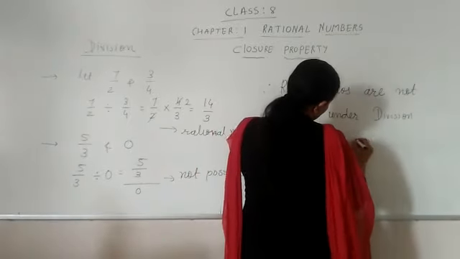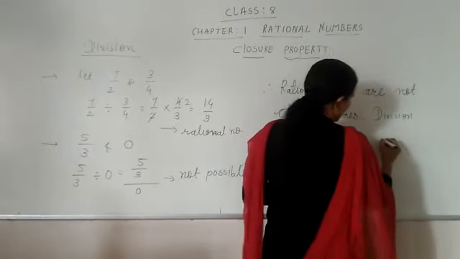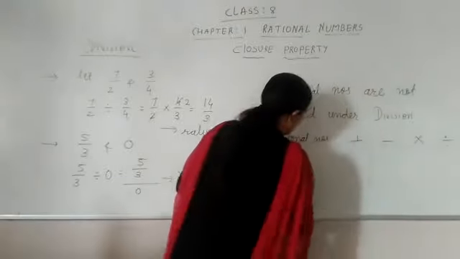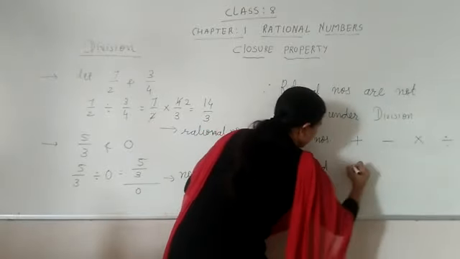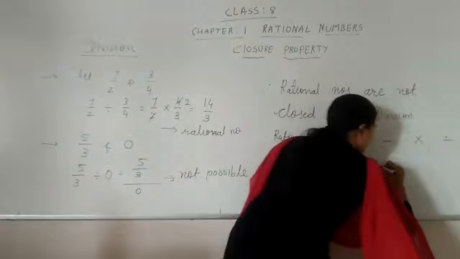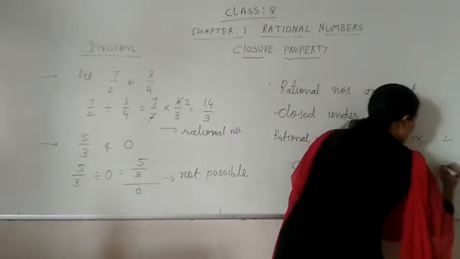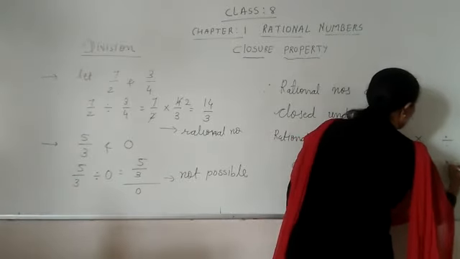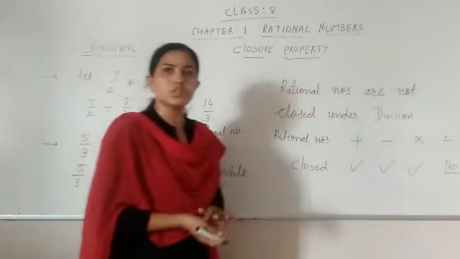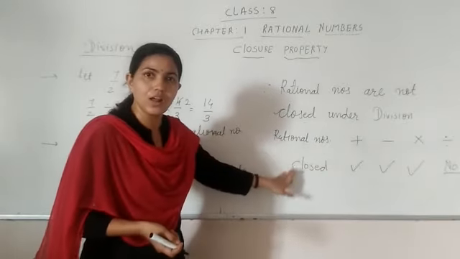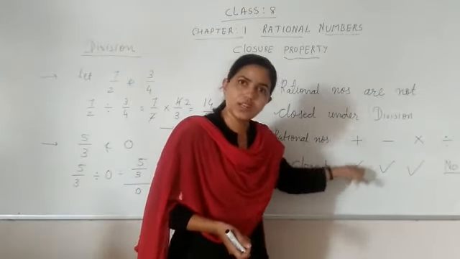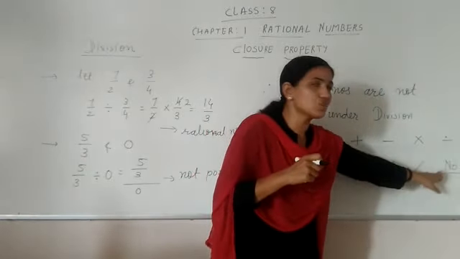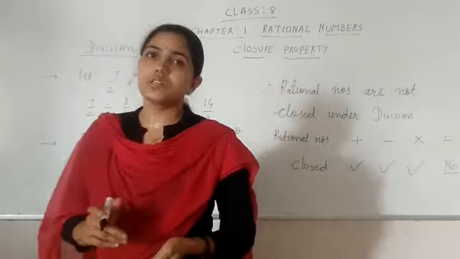So you remember this: rational numbers are closed under addition, under subtraction, under multiplication, and under division, no, it is not closed under division.